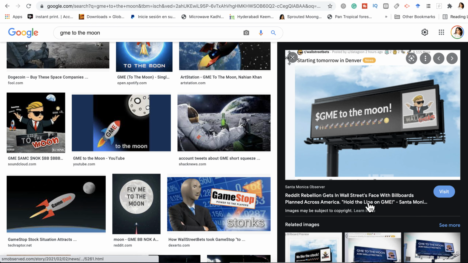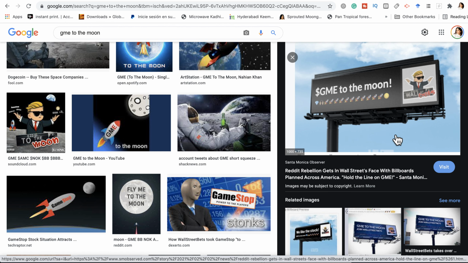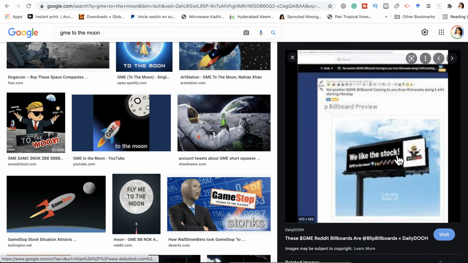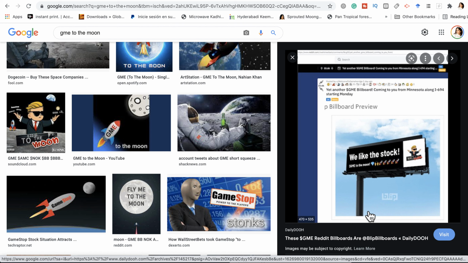So Reddit Rebellion gets in Wall Street's face with billboards planned across America. And by the way, this is what Reddit looks like. So, this was the Reddit channel Wall Street Bets, which actually pumped up GameStop. And you can actually see Wall Street Bets over here. This is the title of a post, and you can post memes, and that's why they were called meme stocks, and even write stuff on Reddit.